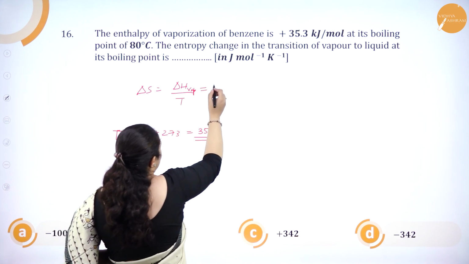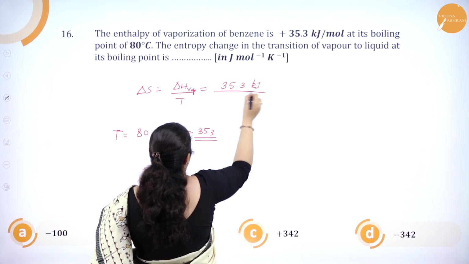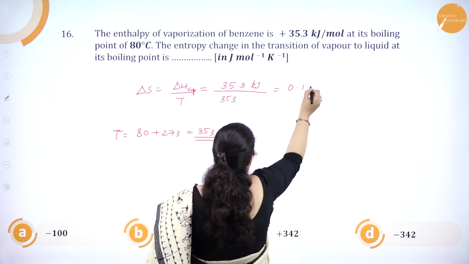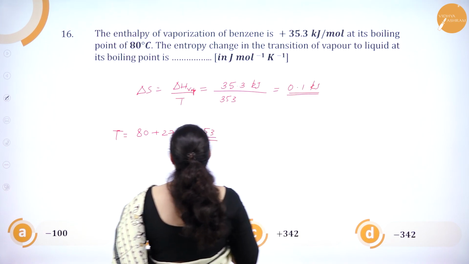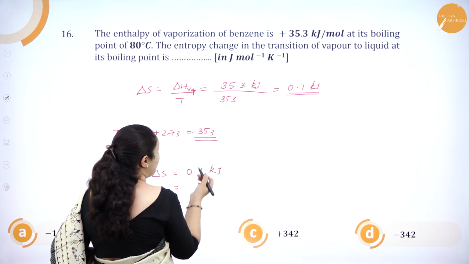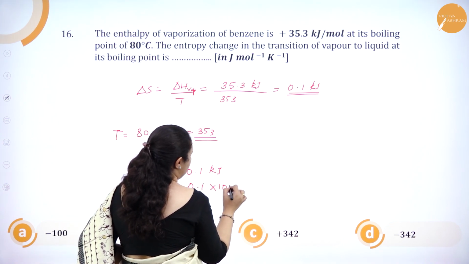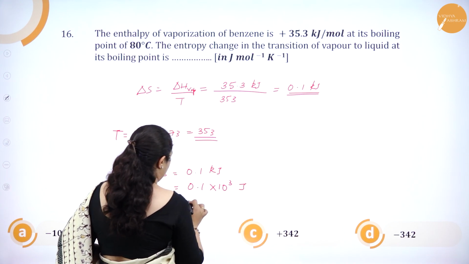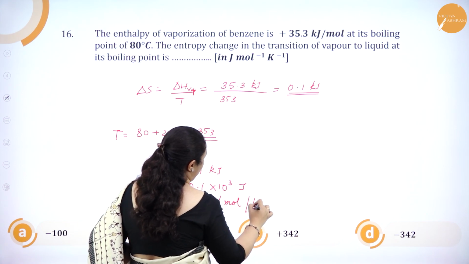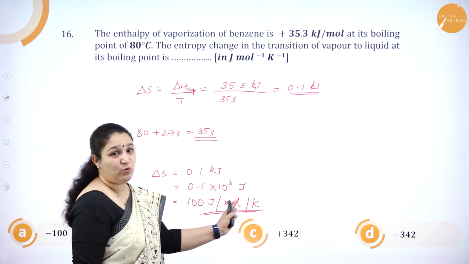So delta H vaporization is 35.3 kilojoules, and the temperature is 353. This is nothing but 0.1 kilojoules, so delta S is 0.1 kilojoules. I want it in joules per mole per Kelvin. So it is 0.1 into kilo, which means 10 to the power 3 joules. That is nothing but 100 joules per mole per Kelvin. So delta S after calculation we have got as 100 joule per mole per Kelvin.